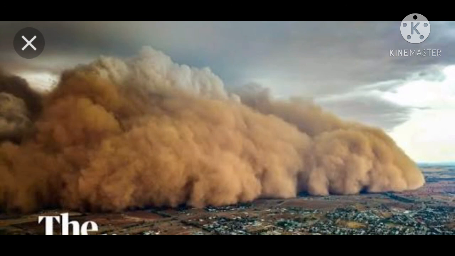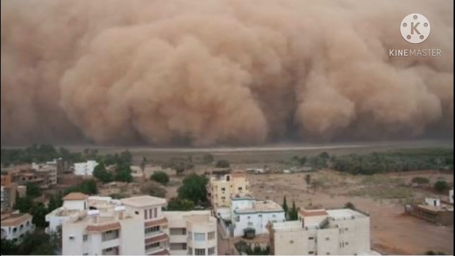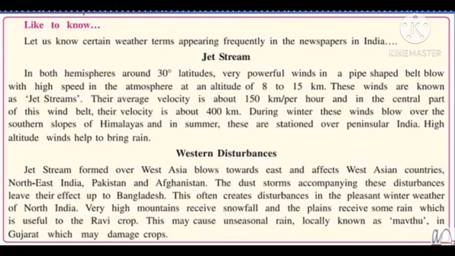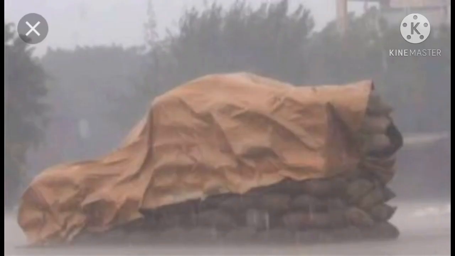These often create disturbances in the pleasant winter weather of North India. Very high mountains receive snowfall and the plains receive some rain, which is useful to the rabi crop. This may cause unseasonal rain, locally known as Mawthu. It means a season is not there of rain, monsoon is not there, still there is rain, that is called unseasonal rain, and it is also known as Mawthu in Gujarat, which may damage crops. It is very harmful for the crops. So this was jet stream and the western disturbances.